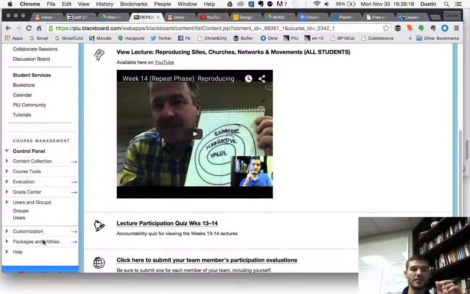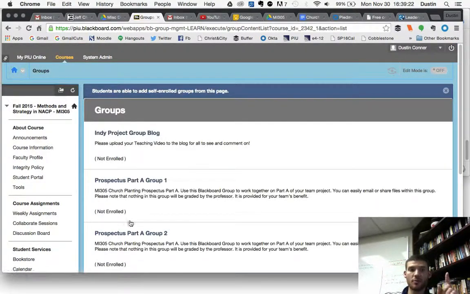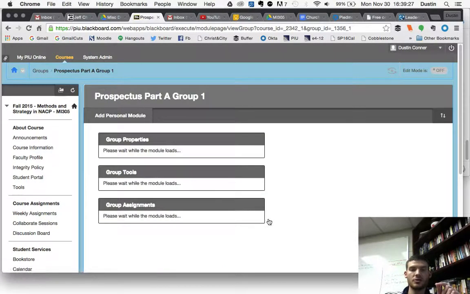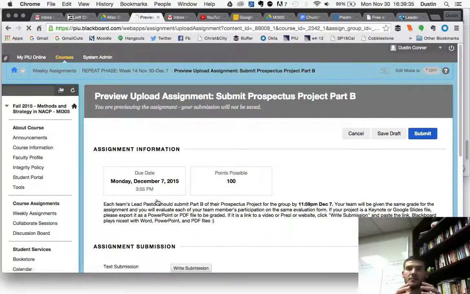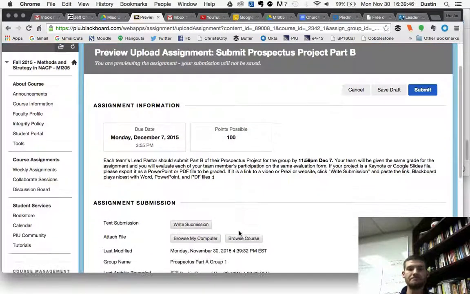Get back to the group section. When you do Part B, because remember both parts are due, you go into your group, and this is for the lead pastor to do again to submit for the team. You'll click Part B. This is the creative prospectus that's been put together. This is the PowerPoint slides or the brochure or the website. That's the creative part of the assignment.